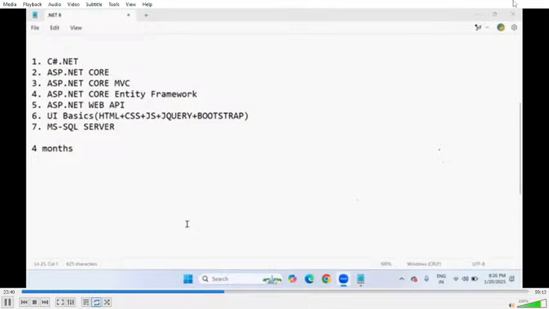Projects will also be there in ASP.NET web development. This ASP.NET Core, MVC, Web API, everything I'm going to teach with project orientation, so that you will get hands-on experience. You will get coding experience completely as a fresher. If you attend an interview, you can claim you have some hands-on projects. The total duration is a minimum of 4 months.